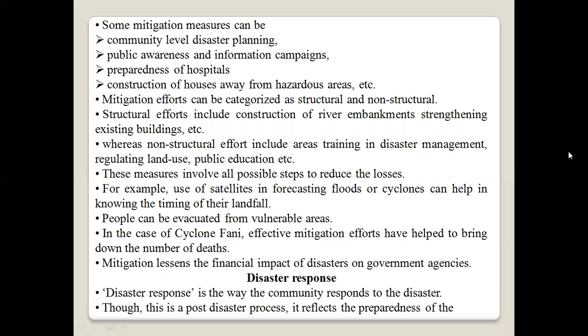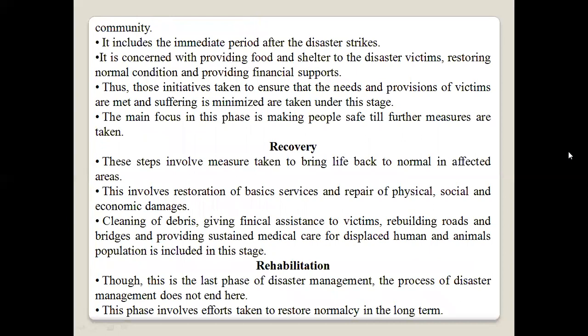Disaster response is the way the community responds to a disaster. This is a post-disaster process. It reflects the preparedness of the community. It includes the immediate period after the disaster strikes. It is concerned with providing food and shelter to the disaster victims, restoring natural conditions and providing financial support.